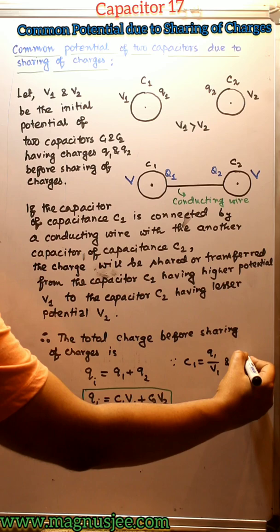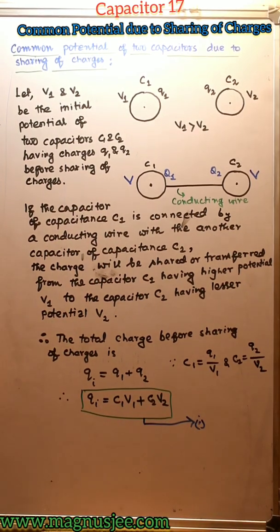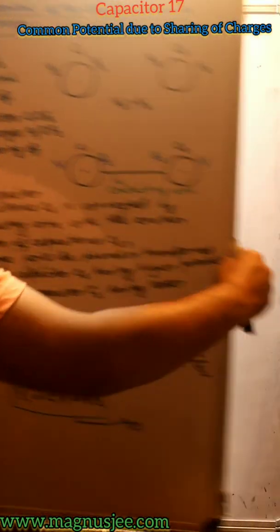Here we can write the expression of capacitance as C1 equal to q1 by V1 and C2 equal to q2 by V2.